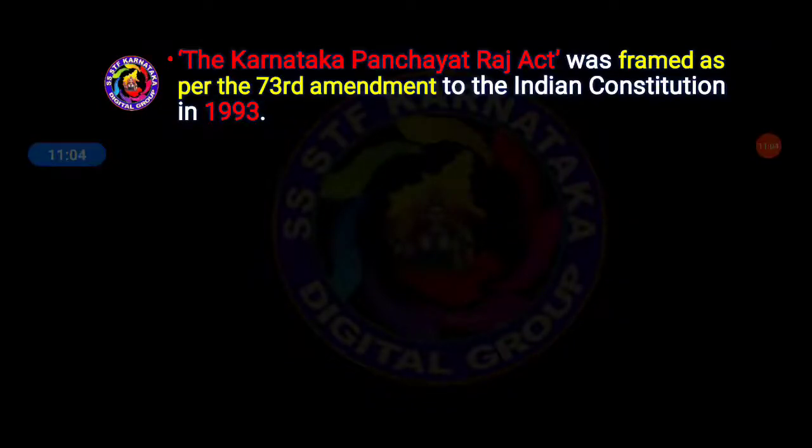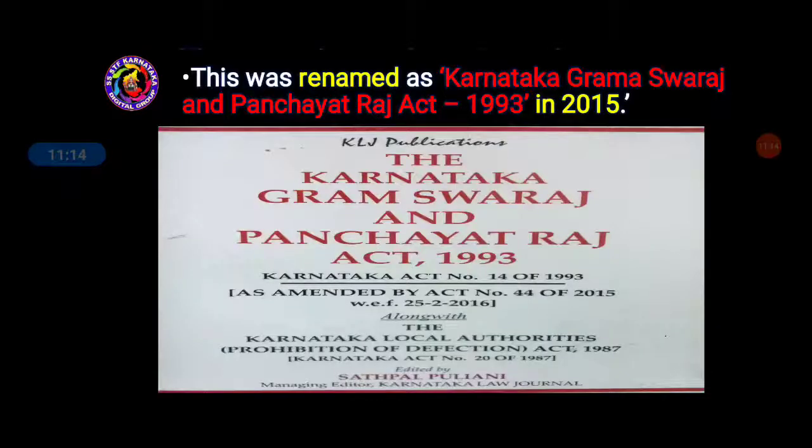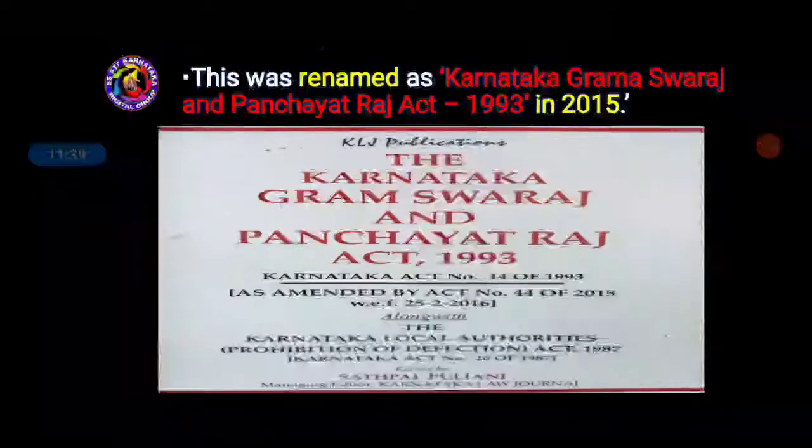As per the 73rd Amendment, it has been framed. Karnataka's Panchayat Raj Act was firstly named as Karnataka Panchayat Raj Act. After that, it was renamed in the year 2015 as the Karnataka Grama Swaraj and Panchayat Raj Act.